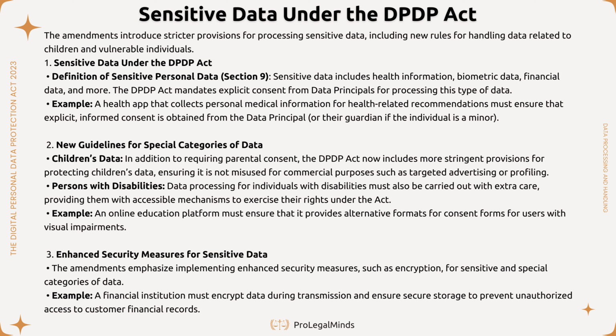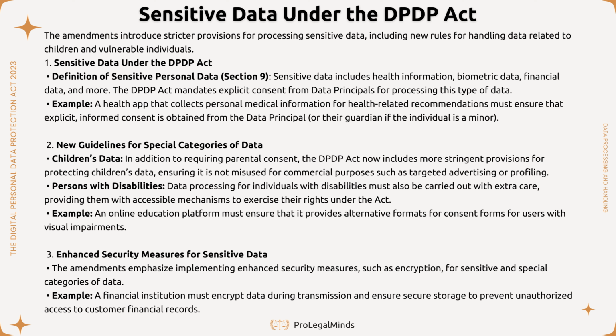New guidelines for special categories of data. Children's data. The Act imposes stricter guidelines for protecting children's data. Beyond requiring parental consent, it prohibits misuse of children's data for purposes such as targeted advertising or profiling. Example, an online education platform must avoid collecting children's data for marketing purposes and ensure compliance with parental consent requirements.